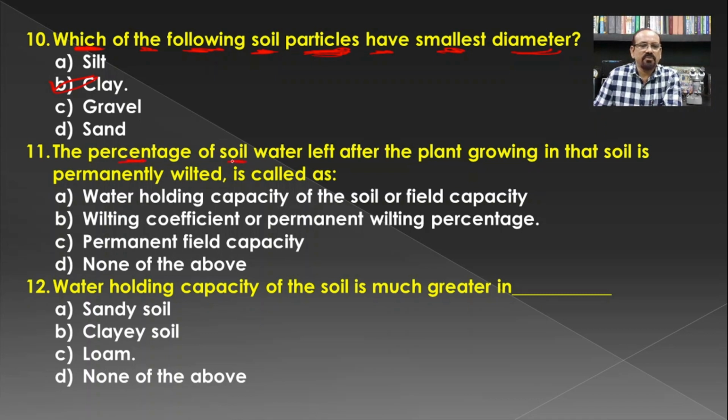The percentage of soil water left after the plant growing in that soil is permanently wilted is called as... Such water which is present in the soil is known as the wilting coefficient or permanent wilting percentage, and hence B is the correct answer for this question.